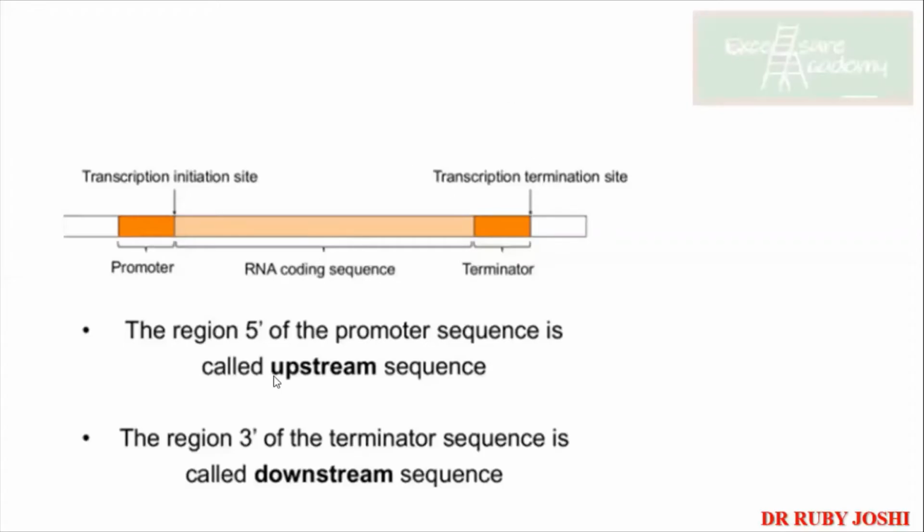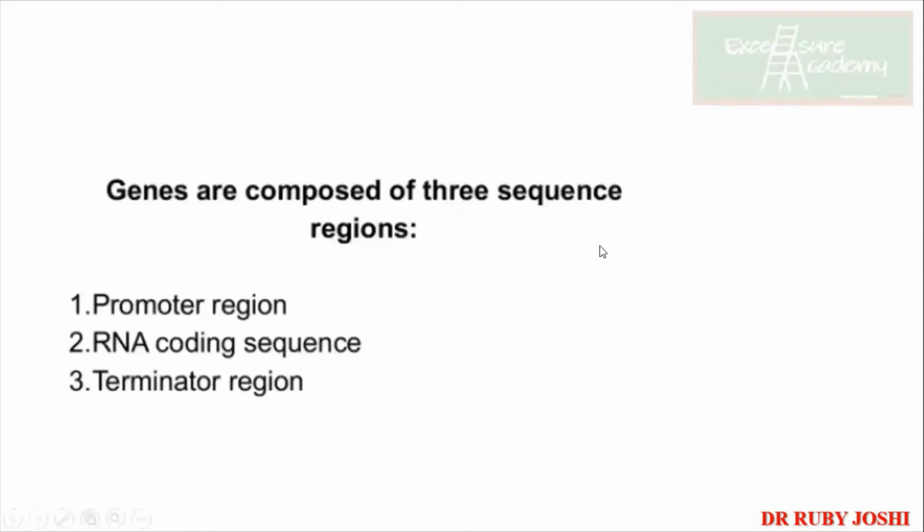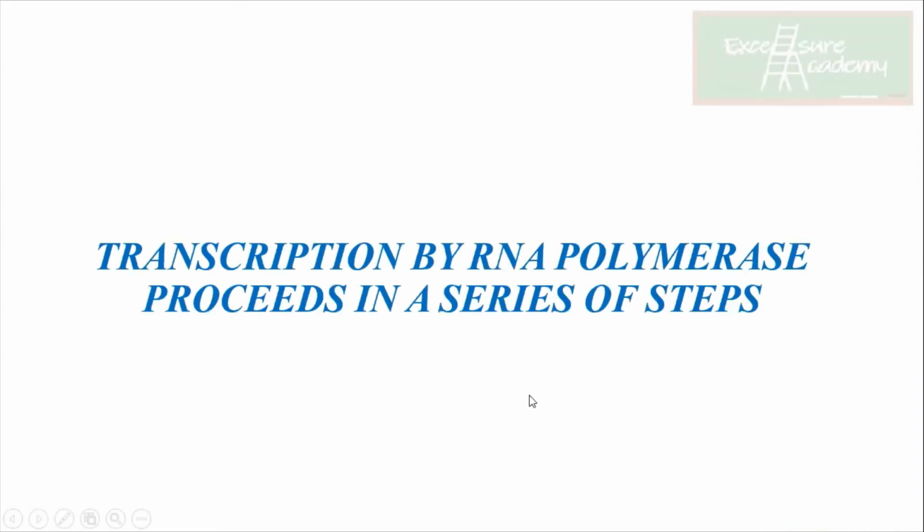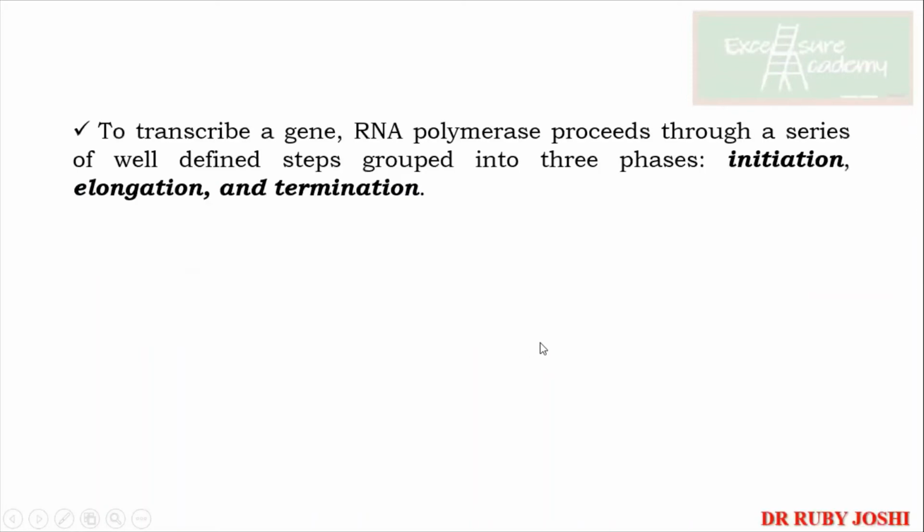Okay, so this is all about the upstream and the downstream. Then we also discussed like these genes are composed of these sequences, promoter, RNA, and termination regions. Now let's talk about transcription by the RNA polymerases. It proceeds in a series of steps. Now this is what is more important to remember, so of course I'll be taking it slowly. Again, the 3 steps are the initiation, elongation, and termination.